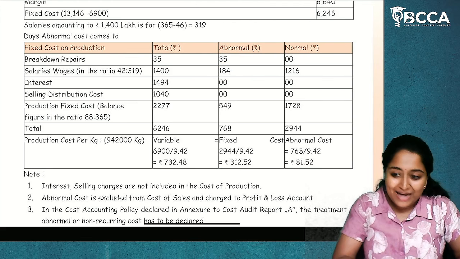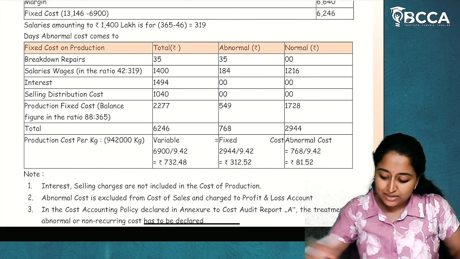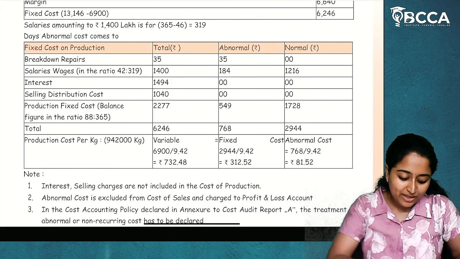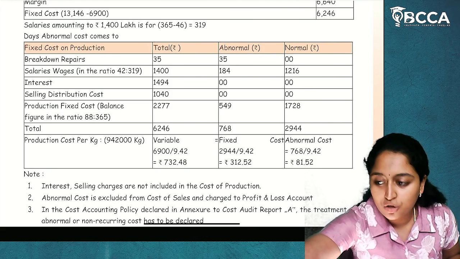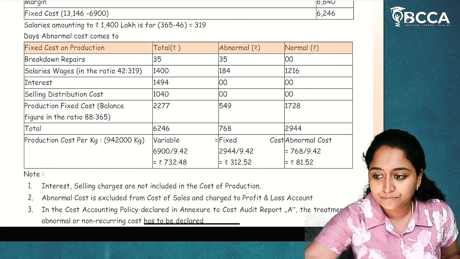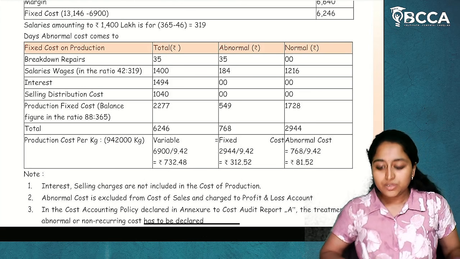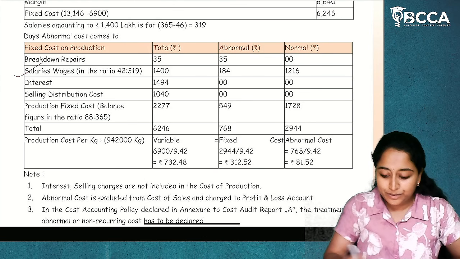So whatever the balance is there, balance is normal cost. 1400 minus 184 is 1216. That is your normal cost. I hope it is clear. So this is the abnormal and normal classification of salaries and wages. I hope it is clear.